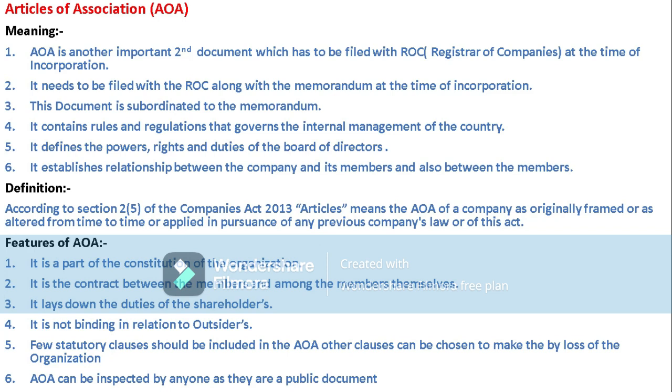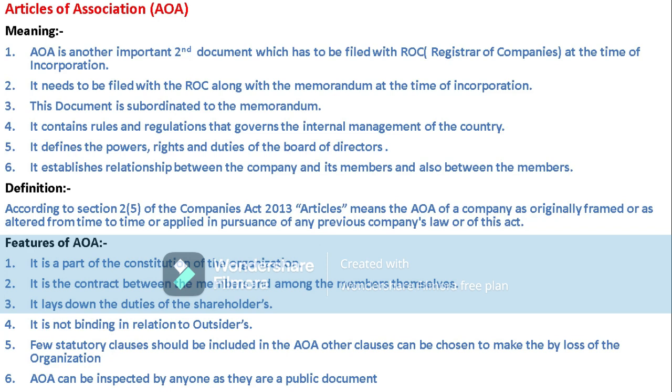Second, it is a contract between the members and among the members themselves. Why? Because it is related to the internal management, or indoor management, of an organization. Within the organization there will be employees, shareholders, directors and the board of directors.